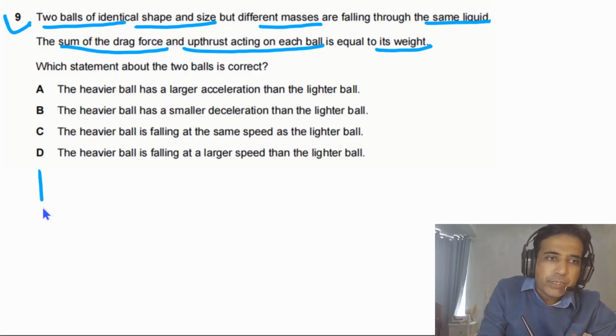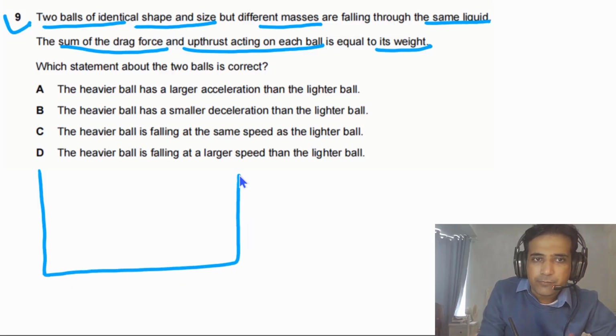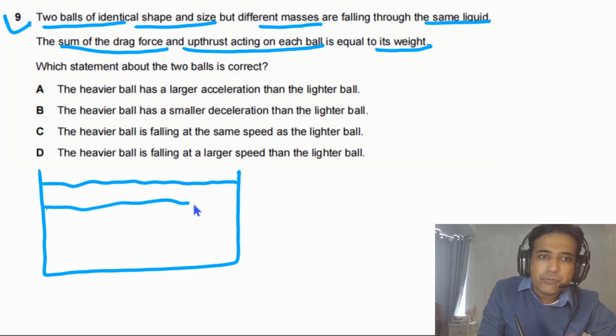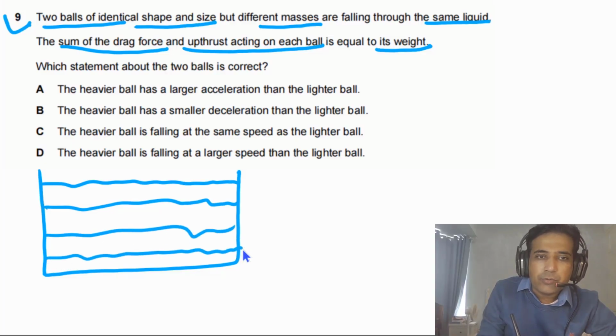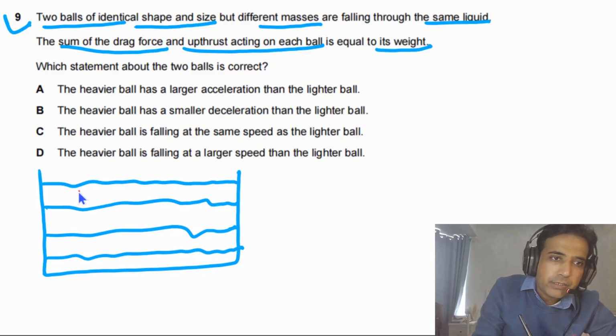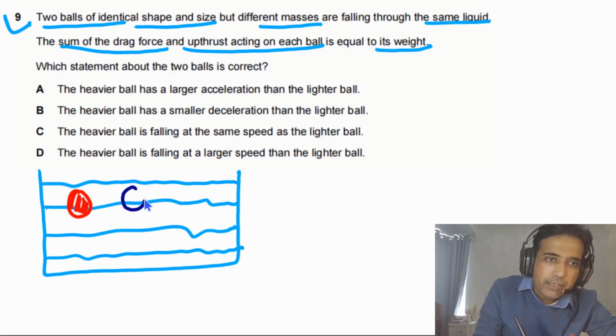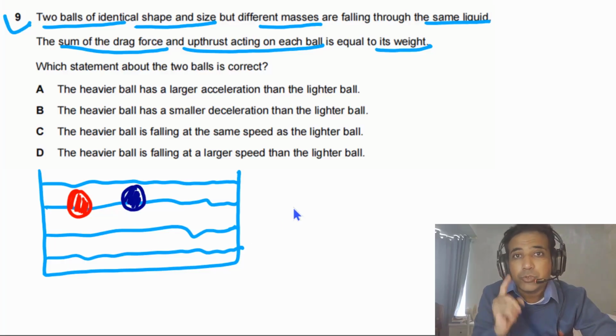So first of all, we can imagine. This is the best way to answer any question in physics. Imagine means you can sketch the diagram. So we can imagine we have liquid in this container and these two balls are falling in this liquid. So we can draw two balls. We can imagine one ball is here, and we can draw another ball here. They have the same size and they also have the same shape.